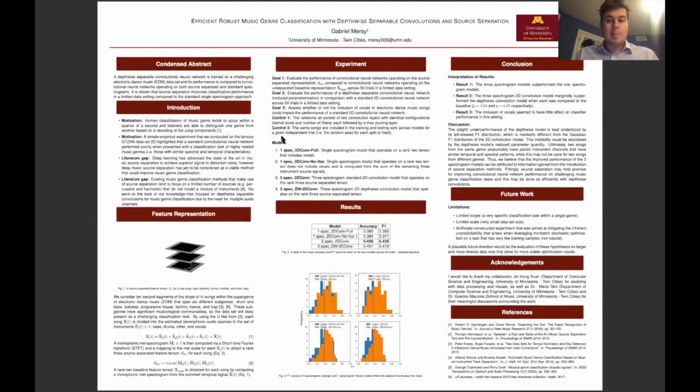The goal of this paper is to investigate whether deep music source separation holds promise for encoding new discriminative information during the classification of highly related music genres. The prospect of repurposing a depthwise separable convolutional neural network such that it efficiently applies a filter over each instrument channel will also be evaluated.